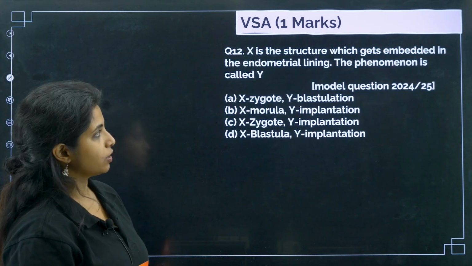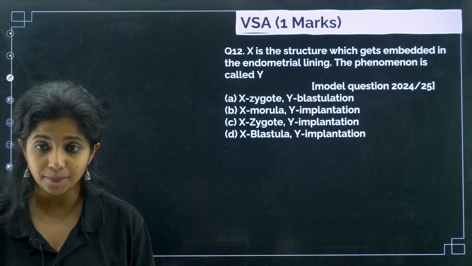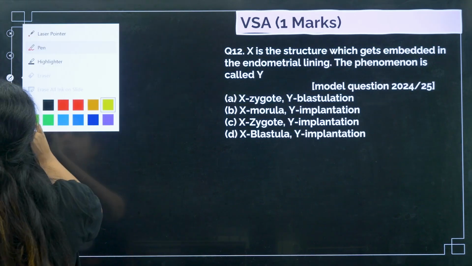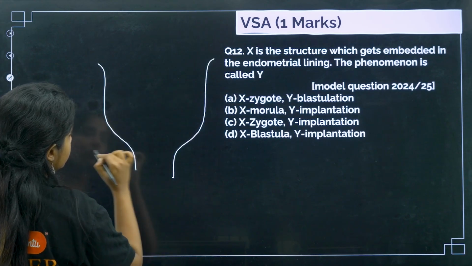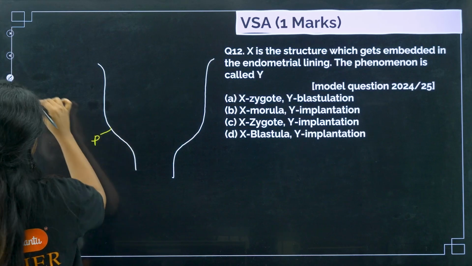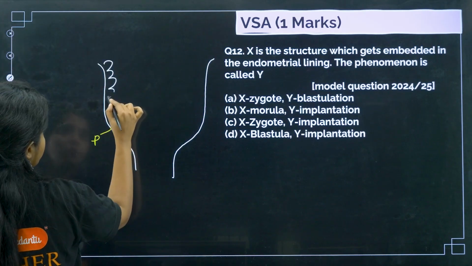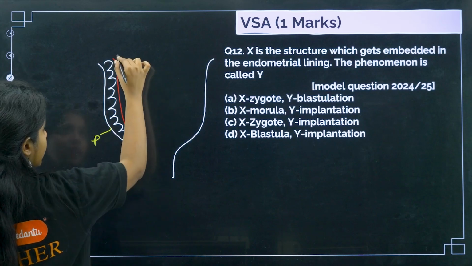Chalo, next question. X is a structure which gets embedded in the endometrium lining. I already told you, you have your uterus, and in the uterus you have 3 layers. The outermost one is perimetrium. Then you have myometrium, the muscular layer. Then you have the endometrium, which is the glandular layer.